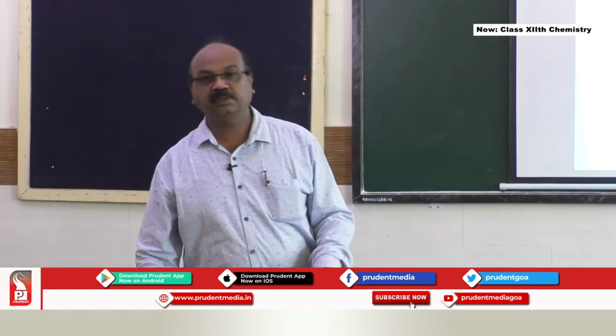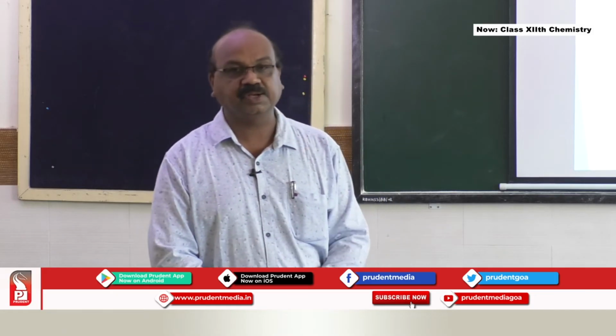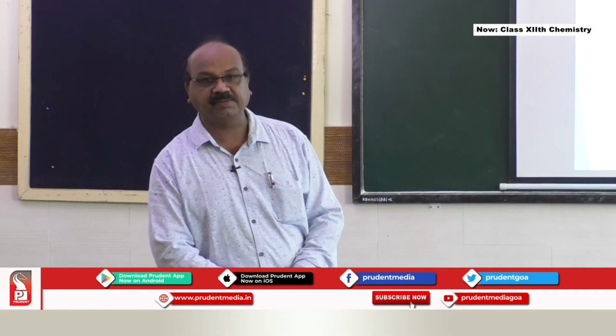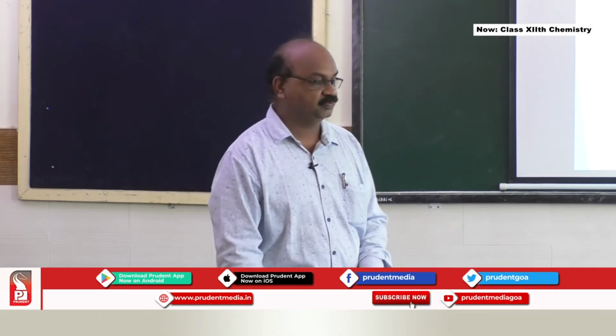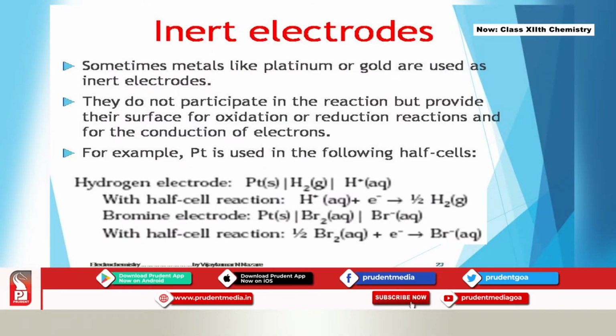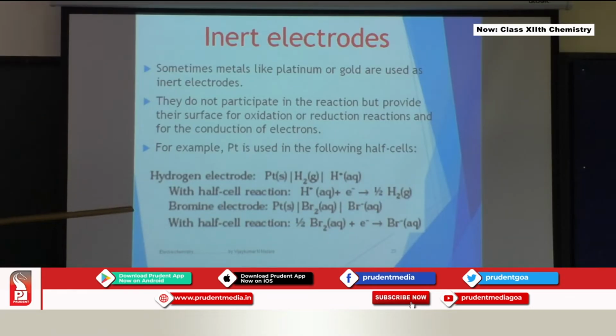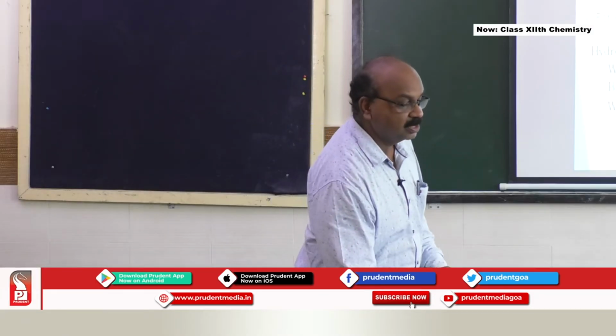Okay, let's move further. There is something called an inert electrode. There are some electrodes which are inert; they do not take part in the reaction, but they provide some surface for the reactions to take place. Some metals like platinum or gold are used as inert electrodes. They don't participate, as I mentioned, but there are some reactions here which require these inert electrodes to carry out the reactions. Platinum in this reaction, then we have the bromine electrode reaction, again with platinum. So platinum provides the space; it could be even silver.